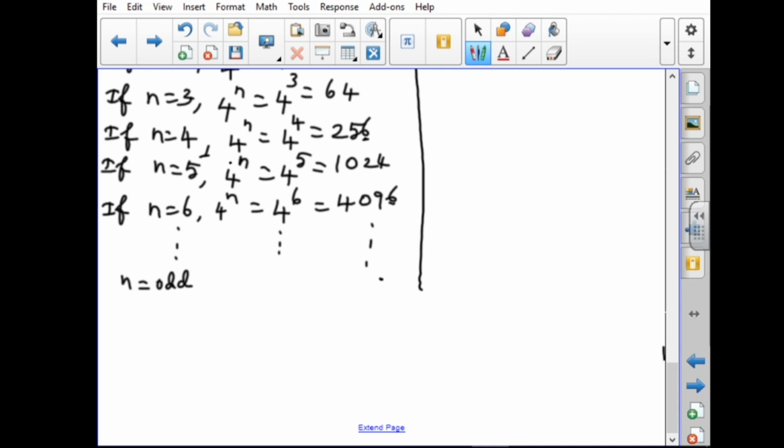n equal to odd numbers, end with 4. n equal to even numbers, end with 6.